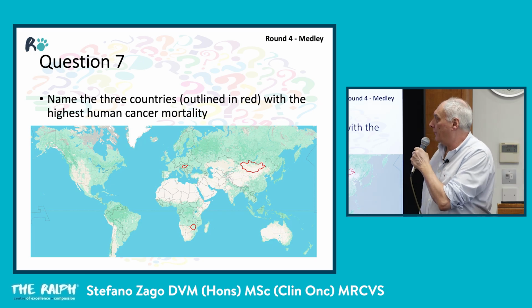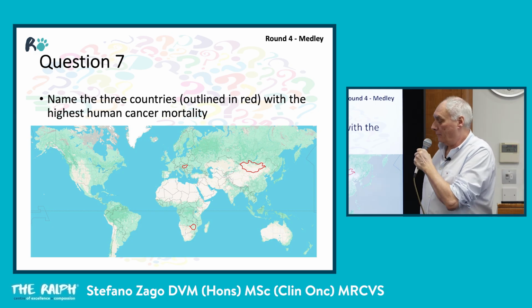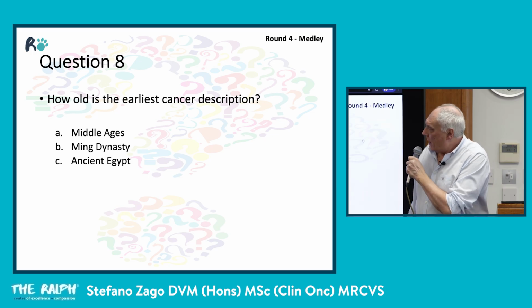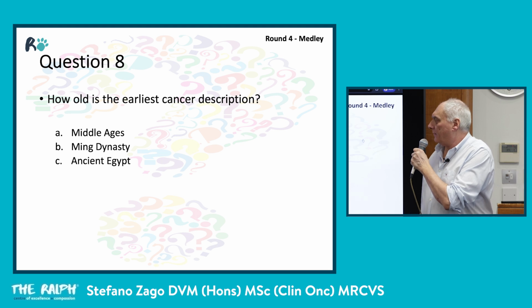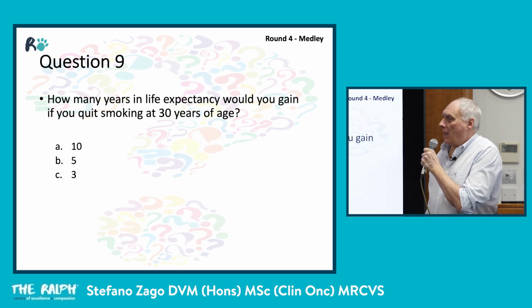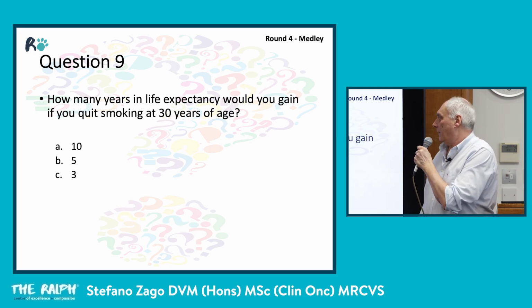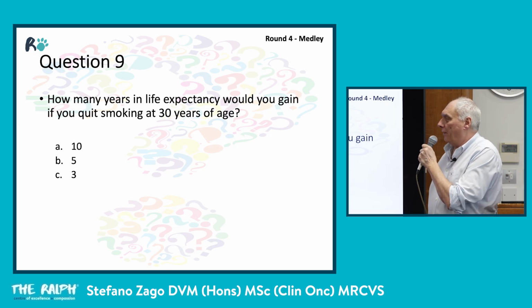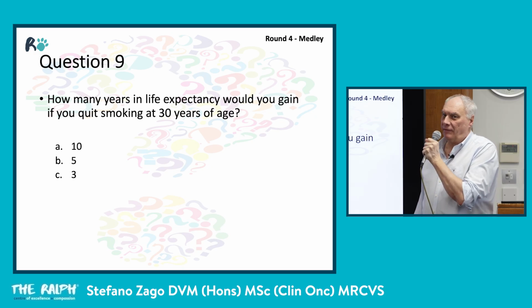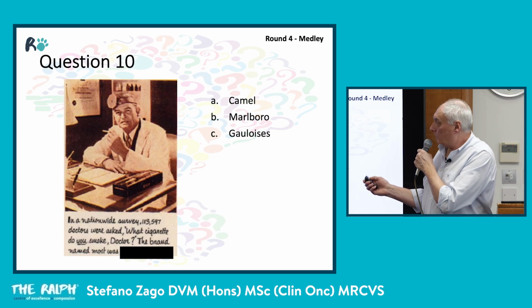Number 7. Name the 3 countries outlined in red with the highest human cancer mortality. Number 8. How old is the earliest cancer description? A. Middle Ages. B. Ming Dynasty. C. Ancient Egypt. Question 9. How many years in life expectancy would you gain if you quit smoking at 30 years of age? A. 10. B. 5. C. 3.